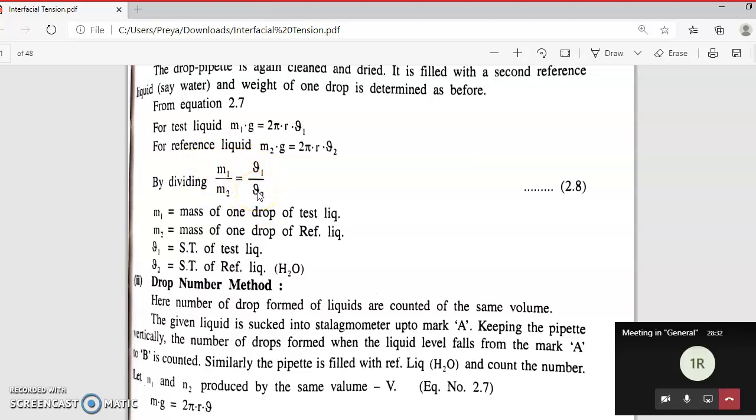Two parts are the reference, both are of water. The lower one, m2 gamma 2, is of water. And this one, m1, you are going to get practically by weighing from the sphygmometer. Lastly you are going to calculate gamma 1, the surface tension of the test liquid, using the drop weight method by finding the weight of individual